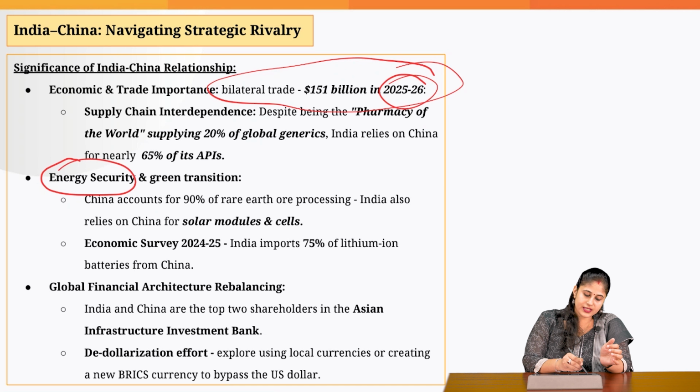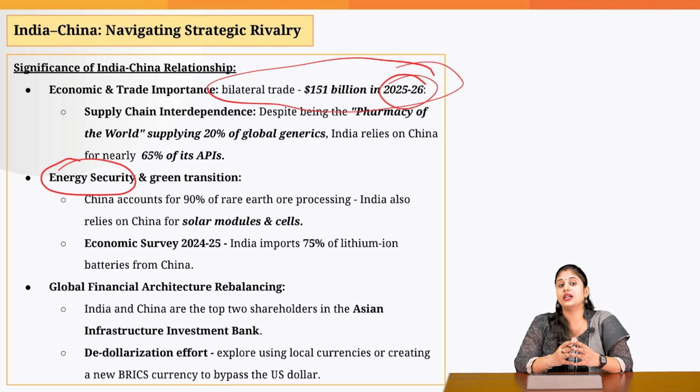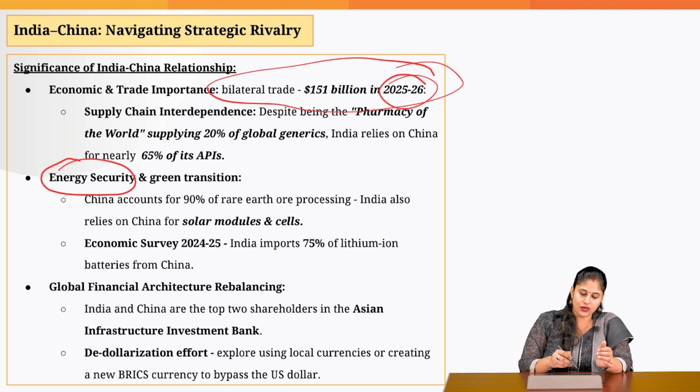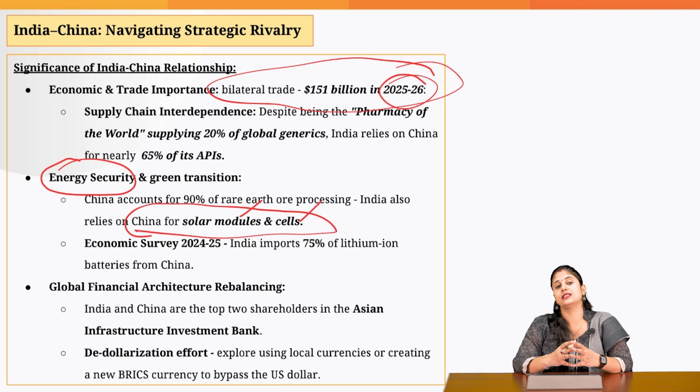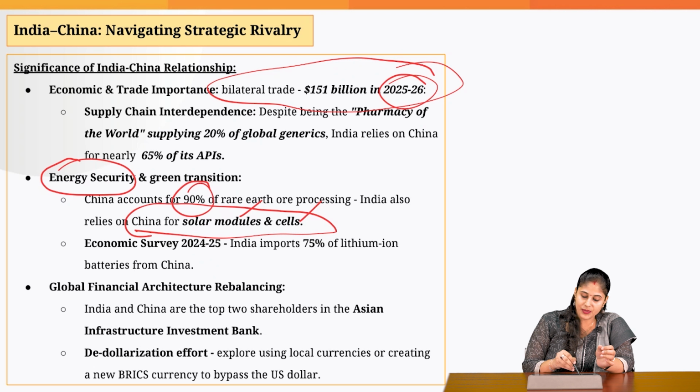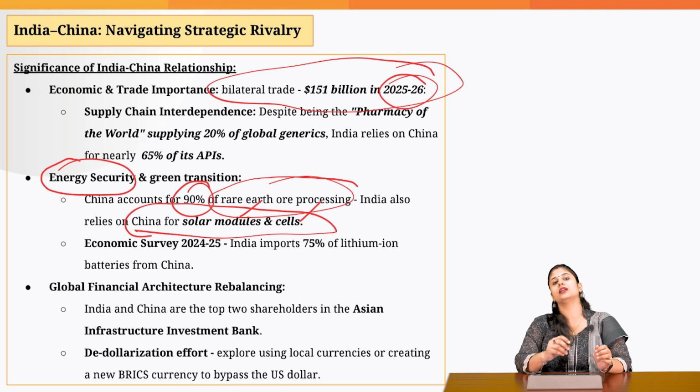Then, from the energy security point of view also, we are dependent upon China. Why? Because we import solar modules as well as solar cells from China. And China has 90% of the processing capacity when it comes to rare earth elements, which are very much needed in the renewable sector, and for creating cutting edge technologies, okay?